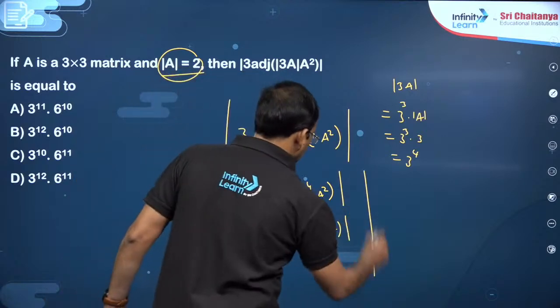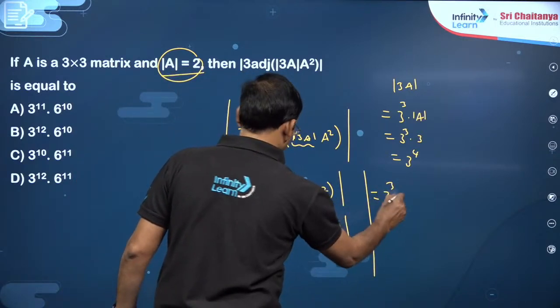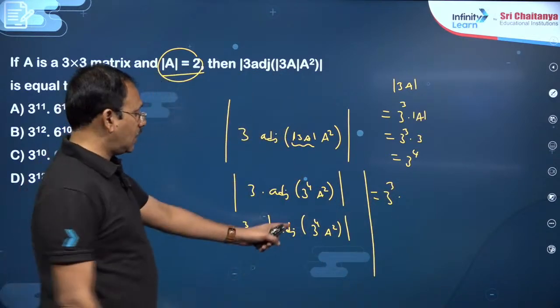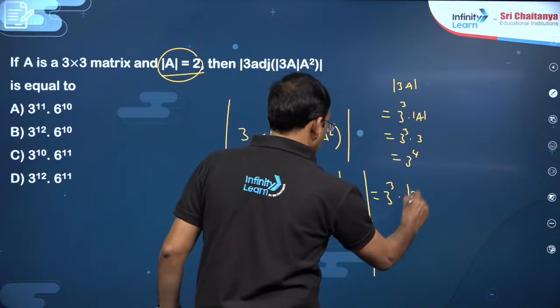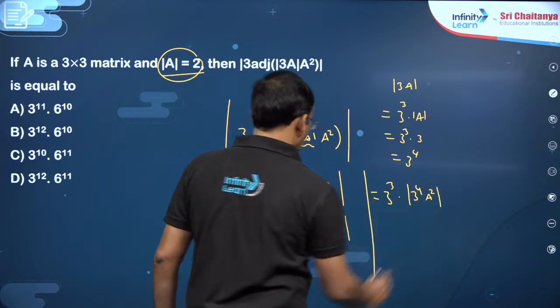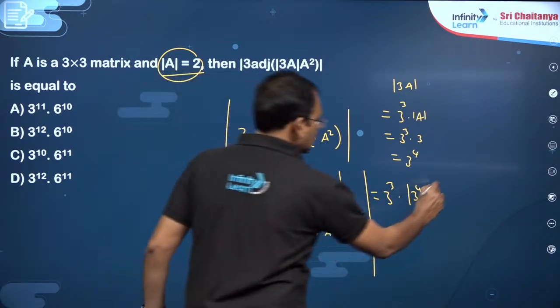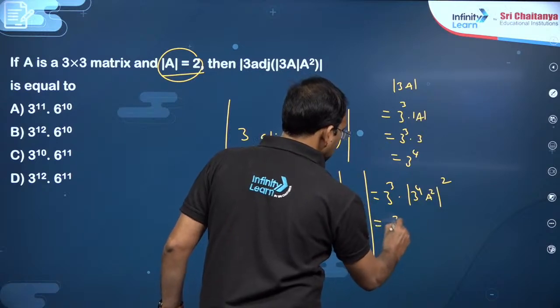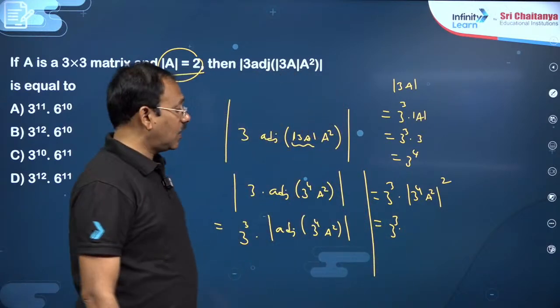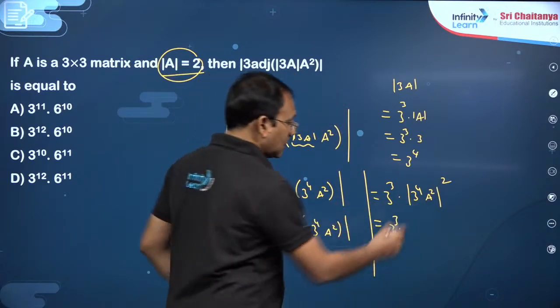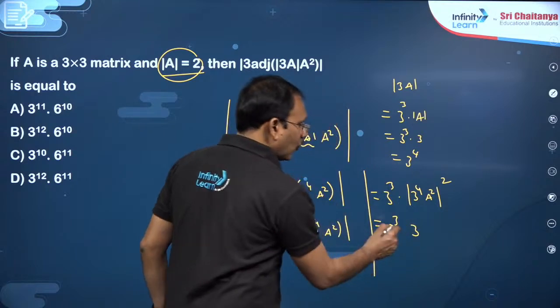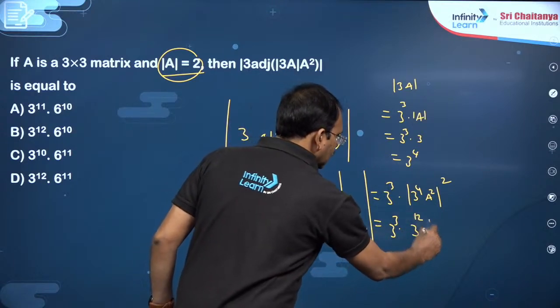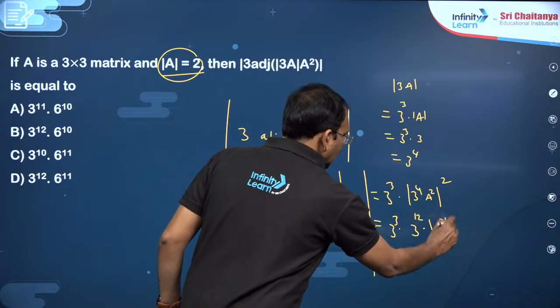So you can write 3 cube into det of adjoint A, det A means det of 3 power 4 A square power n minus 1, which is 2, okay, which is 3 cube into 3. Now det Ka, k power n, 3 power 4 whole cube is 3 power 12 into det A square whole square.